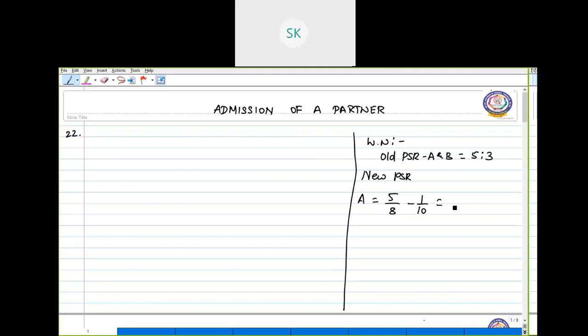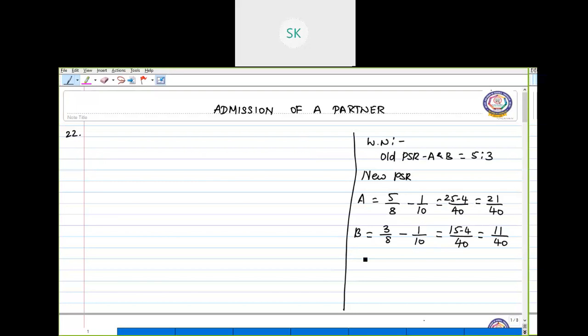Okay, so now what is the LCM? 25 minus 4, so 21 by 40. Okay, now B, out of his old share 3 by 8, he is also surrendering 1/10 for C. So when they give this 1/10 from A and 1/10 from B, it means that their sacrifice is given directly. So you just have to subtract it from the old ratio to get the new ratio. Minus 4. So you will get 11 by 40.